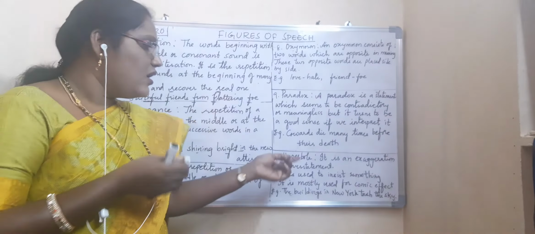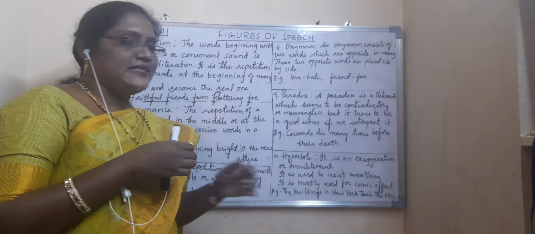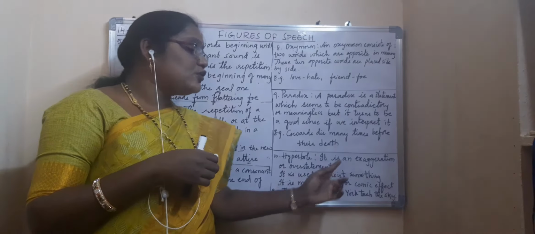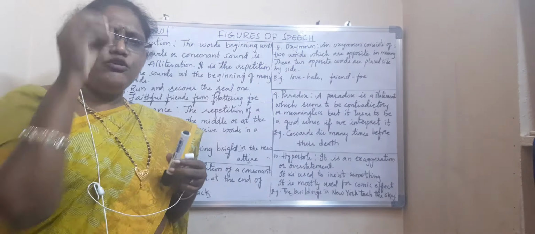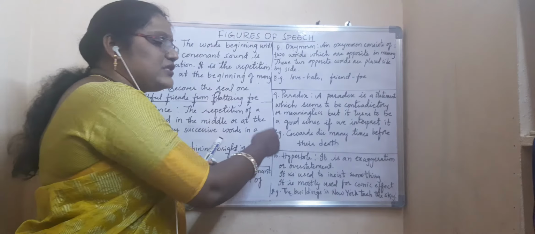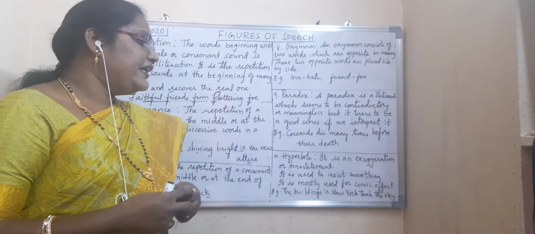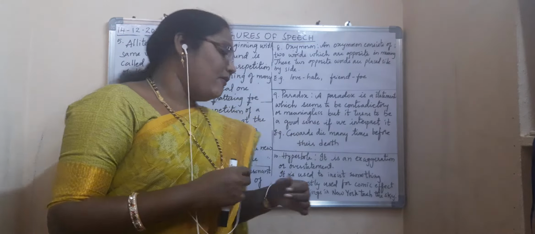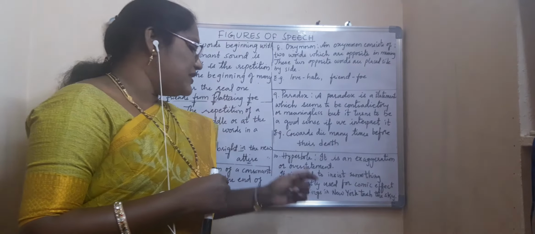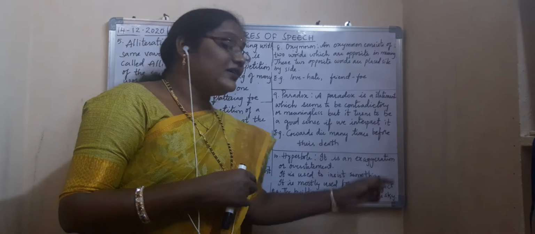So have you understood hyperbole? Now, what is the example? It is used to insist on something. When you are trying to tell something, you insist, and when you are insisting, you use hyperbole. It is mostly used for comic effect. Then the example is given here: "The buildings in New York touch the sky."